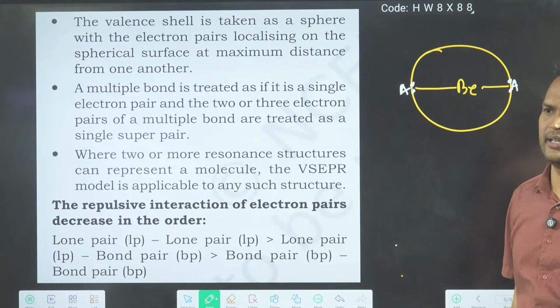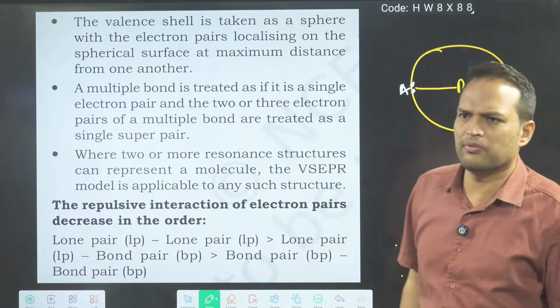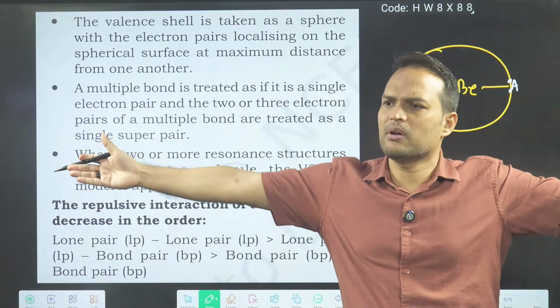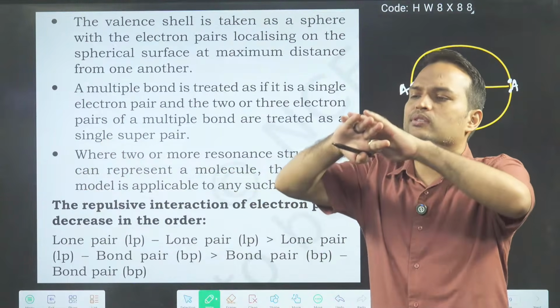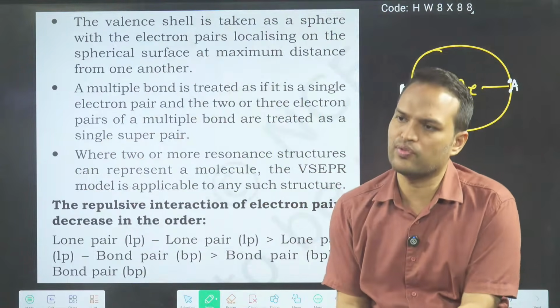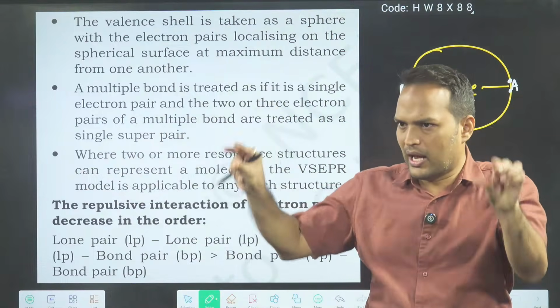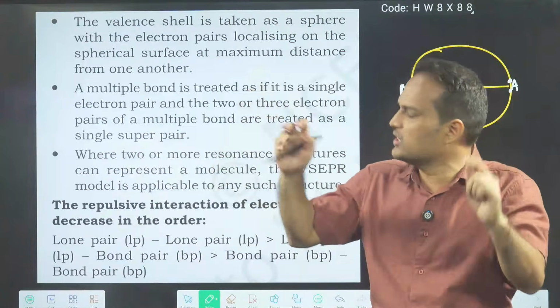So this is what they are saying. Same thing we were saying before also: the distance should be maximum to minimize repulsion. Here they have just used the word: assume the valence shell like a sphere, and you have to put the atoms or the valence electrons on this sphere.